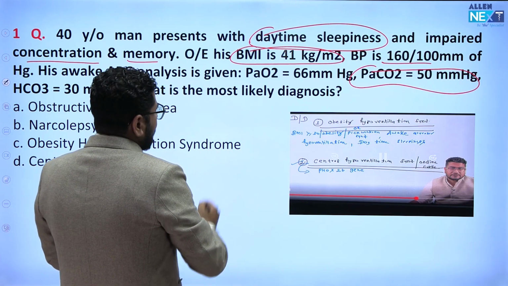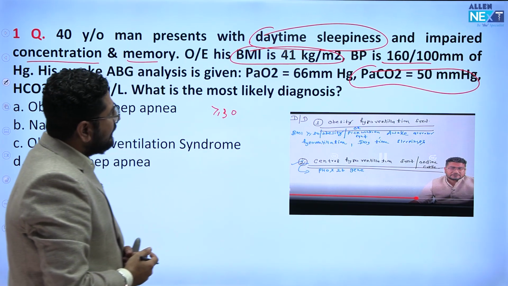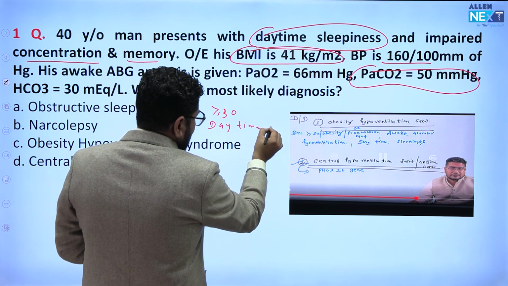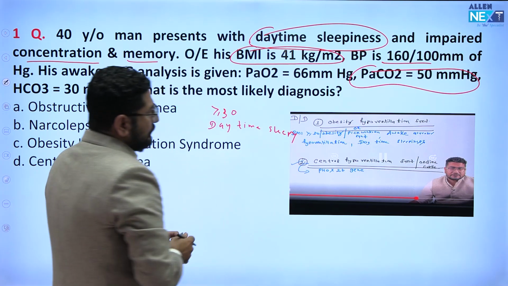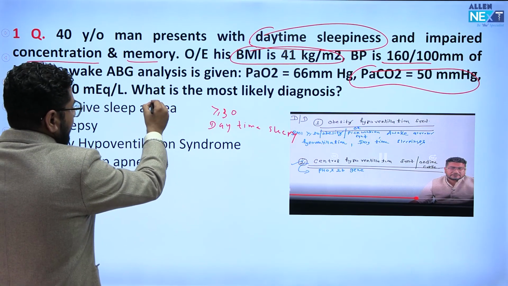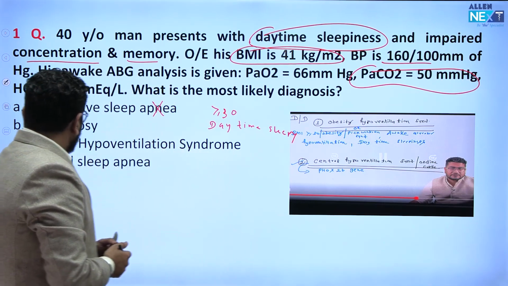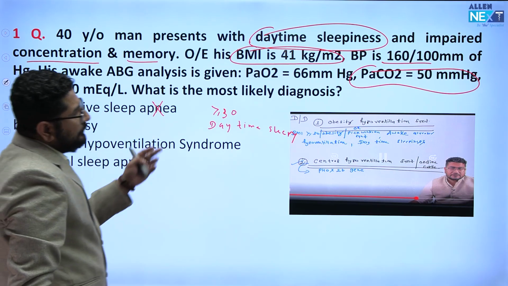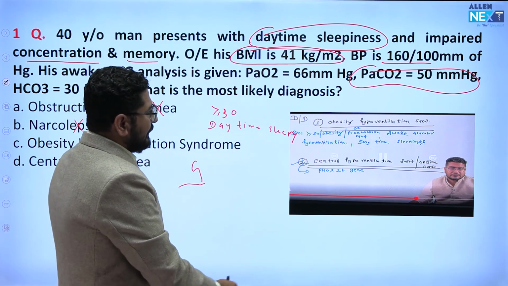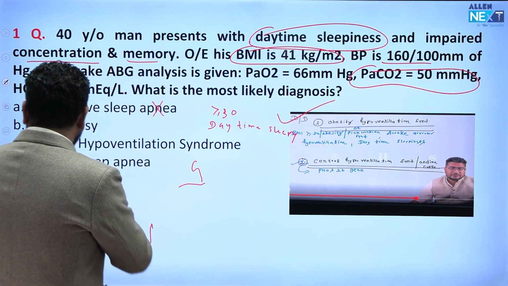Understand this: whenever you see a person who has BMI more than 30, and the patient has daytime sleepiness, he is sleepy in the day. This is not a case of obstructive sleep apnea. For obstructive sleep apnea, we need the AHI, the apnea hypopnea index, right? This is not narcolepsy, because here a few more things are mentioned other than narcolepsy. You can see the patient has daytime sleepiness and a high BMI. So this is the classical feature we have discussed in our video lecture, that is obesity hypoventilation syndrome.